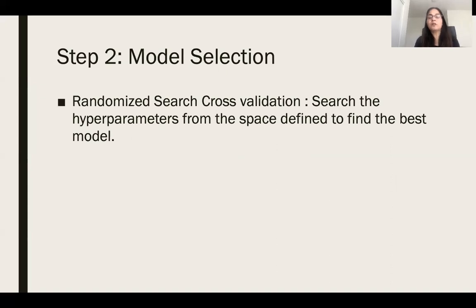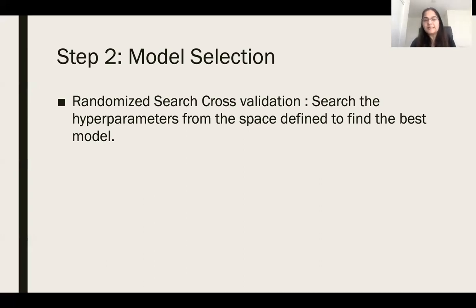Now, step 2 was model selection. For model selection, I used the randomized search cross validation. For randomized search cross validation, I define my search space in which I list all the models that I want to test. I give all the hyperparameters for each of these models that I want to try. My randomized search CV randomly picks up hyperparameters for each of these models and gives me the best model.